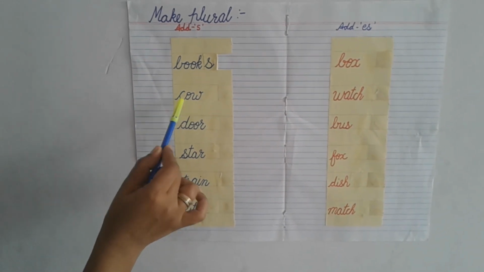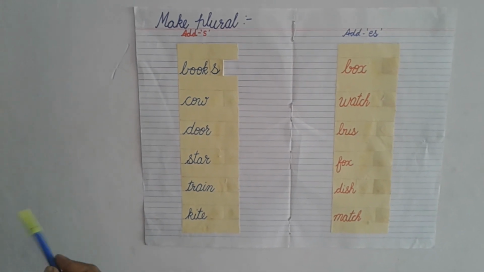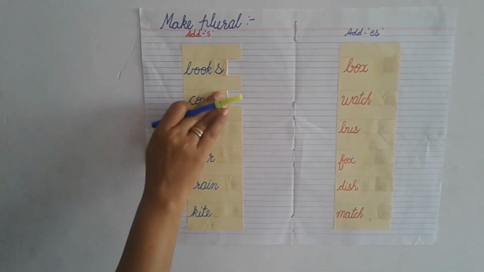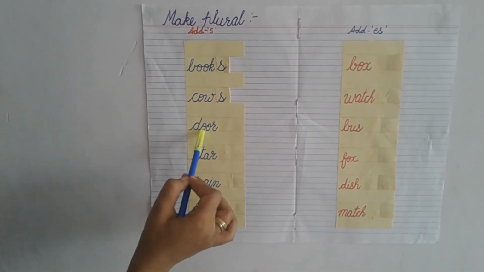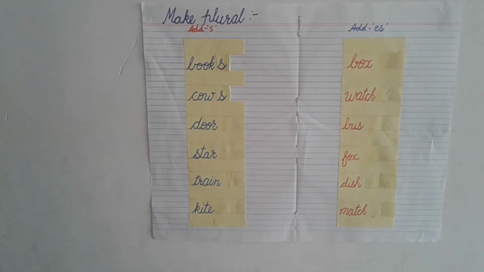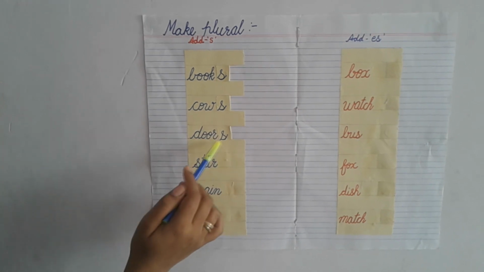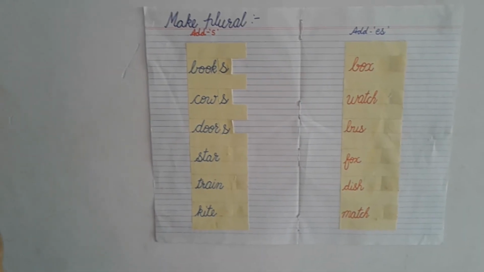If you have one cow, but when we change into plural, we have to add s: cows. Door, if we add s, doors. Star, what do we have to add here?